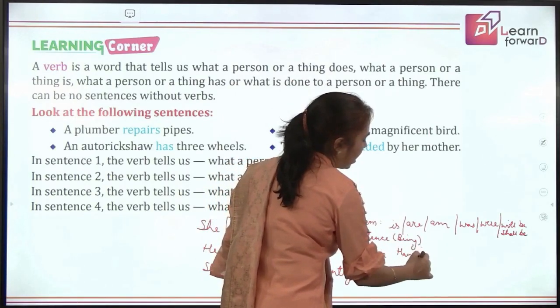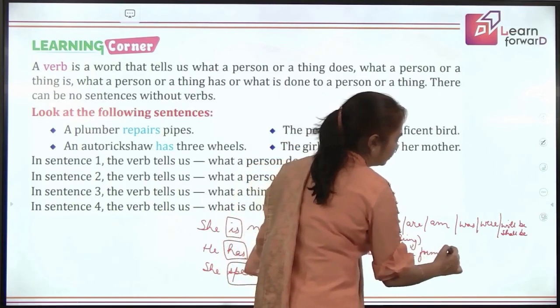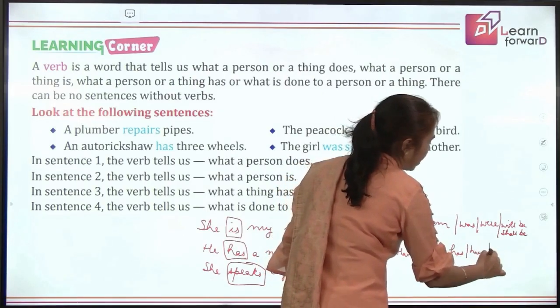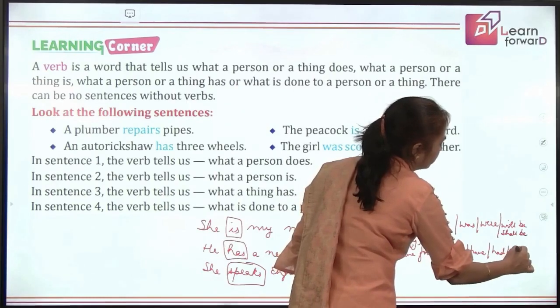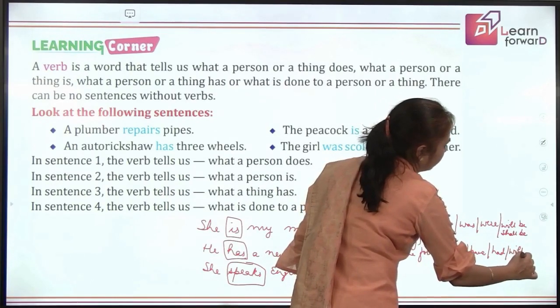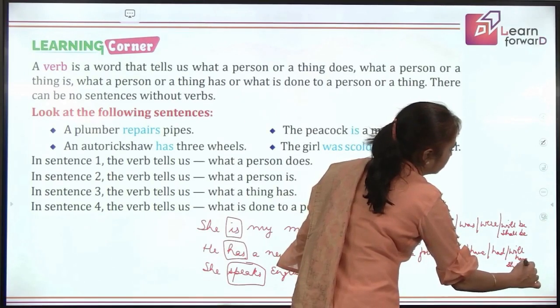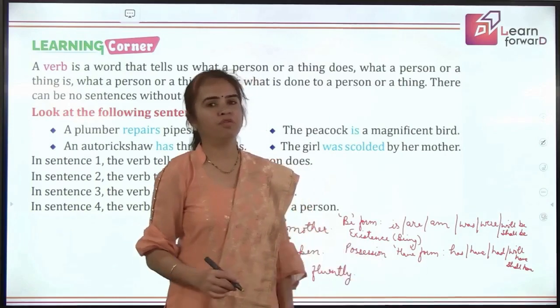We use the have form of verb, and this is in present we have has, have. In past we have had, and in future we have will have, shall have, right? So all these verbs are said to be the forms of have form of verb.